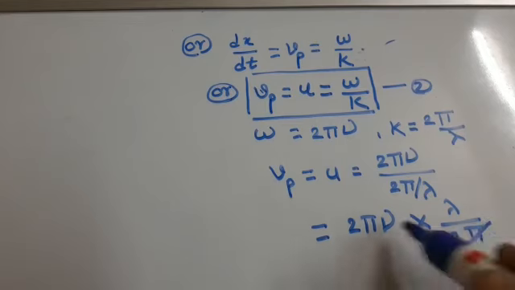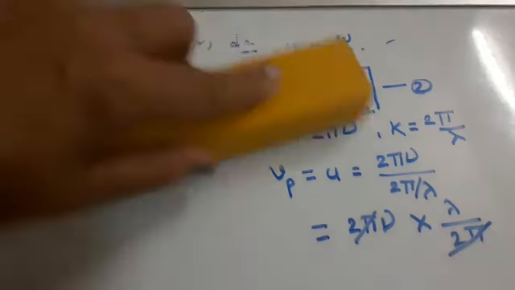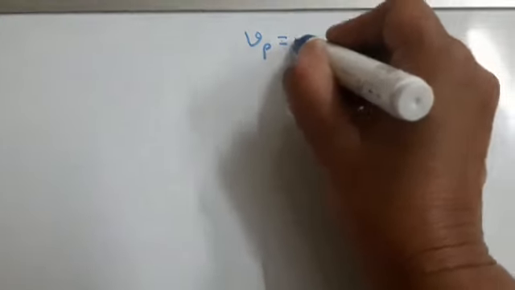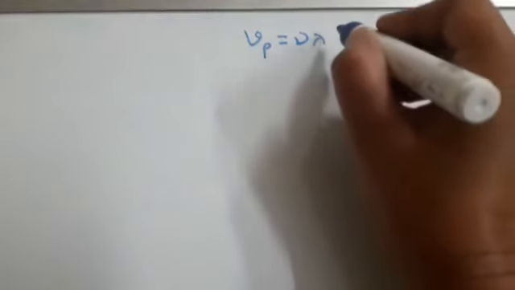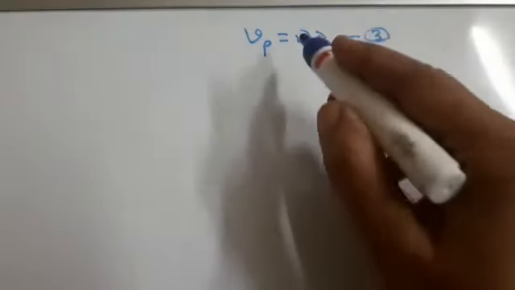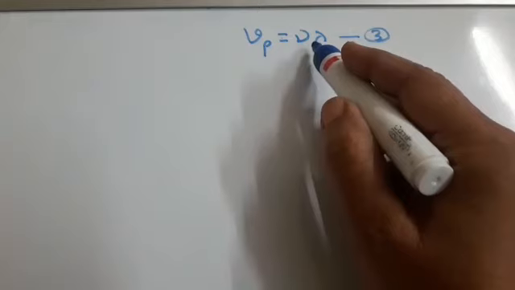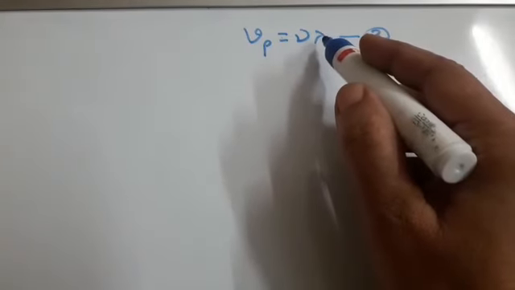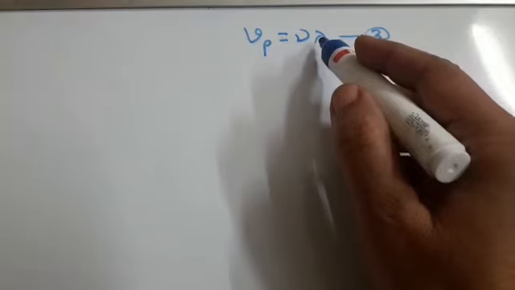This 2 pi and this 2 pi get cancelled, and then Vp is equal to nu lambda. This is equation 3. It means phase velocity is equal to nu into lambda, where nu is the frequency and lambda is the wavelength.